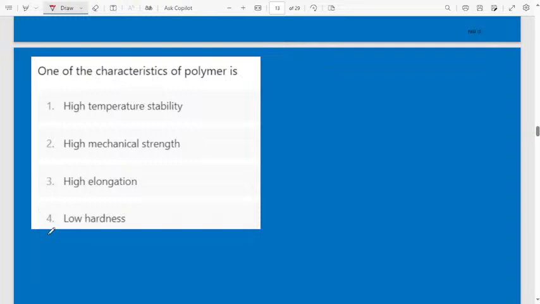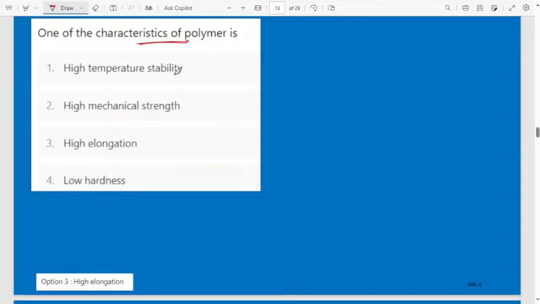Fourth, low hardness. Out of four, which one is the characteristic of a polymer? The correct answer is high elongation. Yes, that is a good characteristic of a polymer, because we use polymers because of that property. We use different types of polymers because of high elongation.